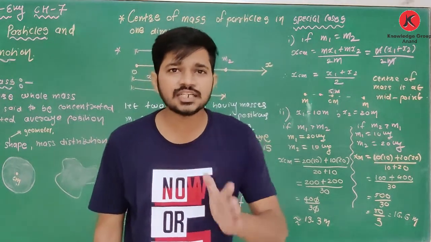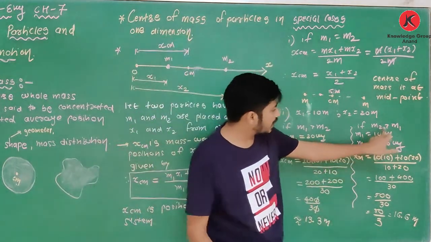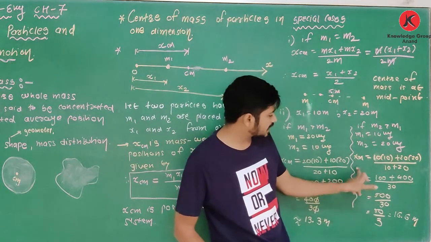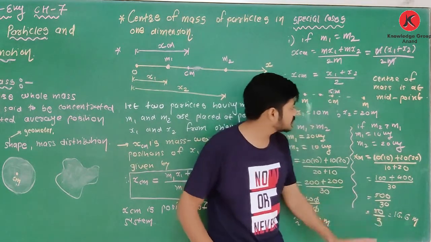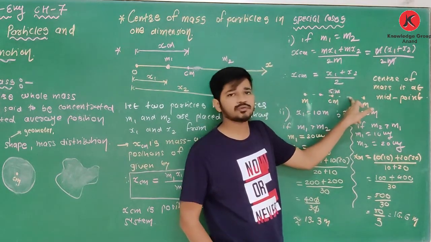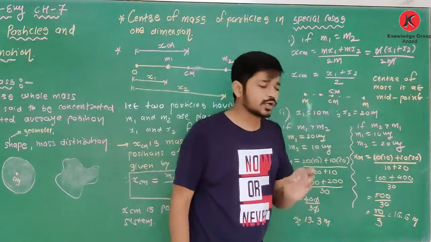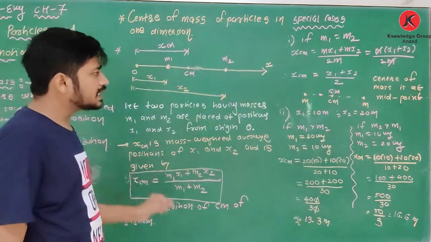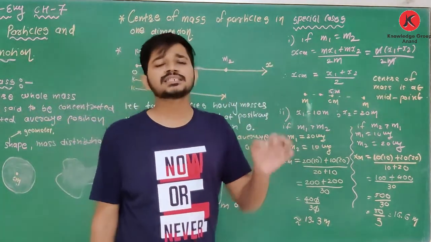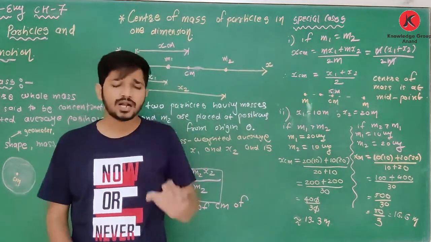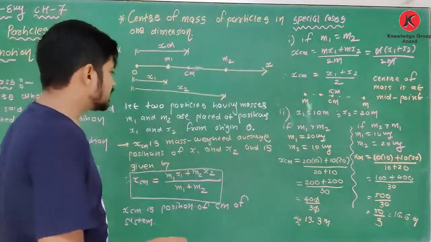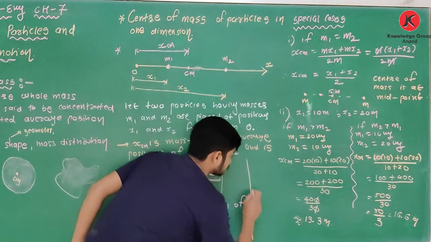Center of mass is near to heavy particle. In this case also, m2 is greater than m1, then see, center of mass is at 16.6 meter, means about this side. Then what is the conclusion? Conclusion is center of mass is near to heavy particle.